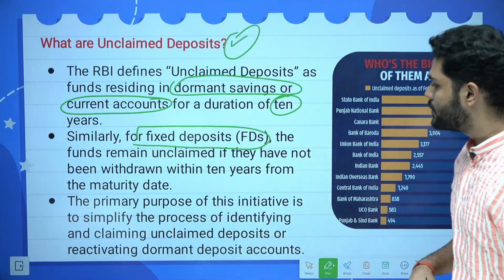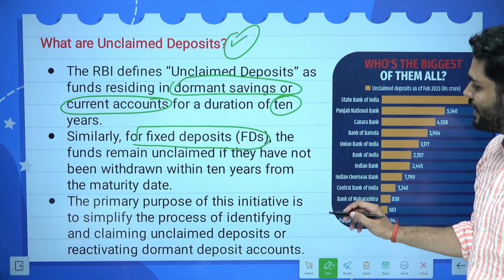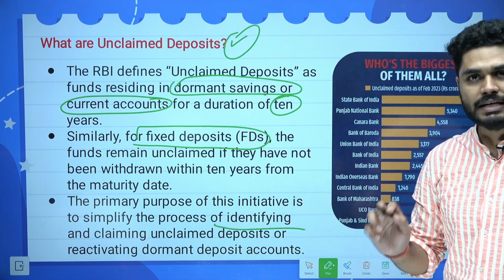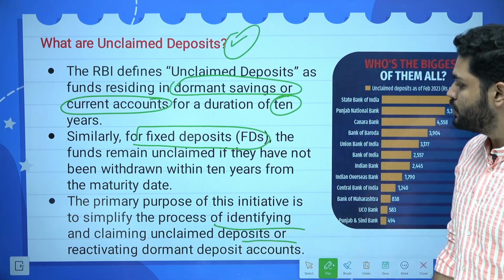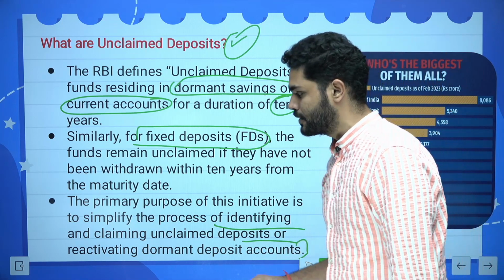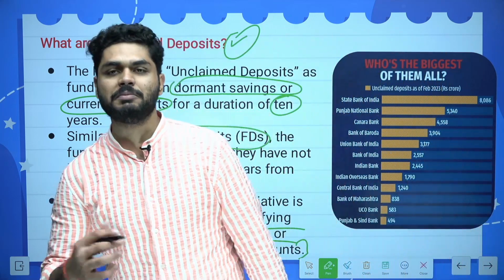The primary purpose of this initiative is to simplify the process of identifying and claiming the unclaimed deposit, or reactivating the dormant deposit accounts. Because what was the purpose of Pradhan Mantri Jan Dhan Yojana?